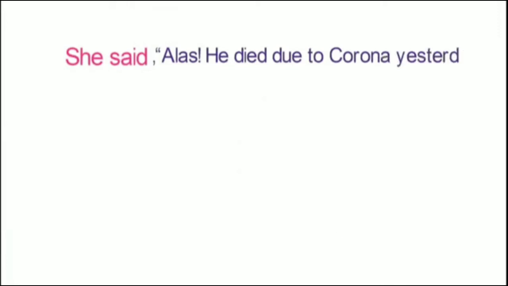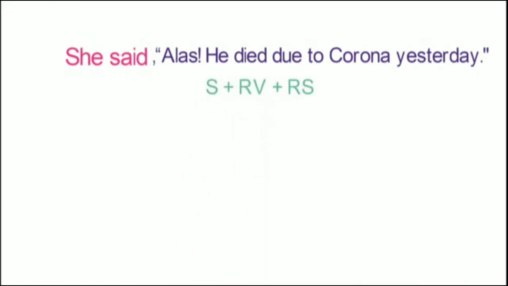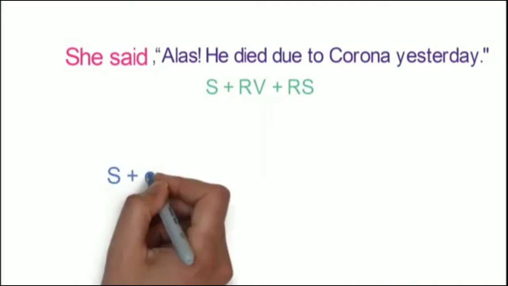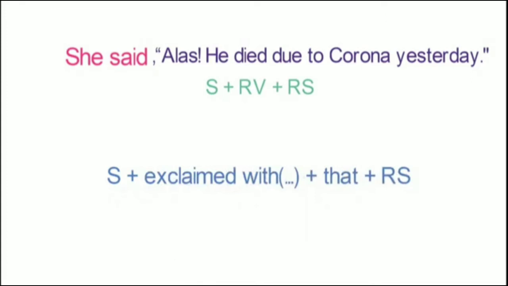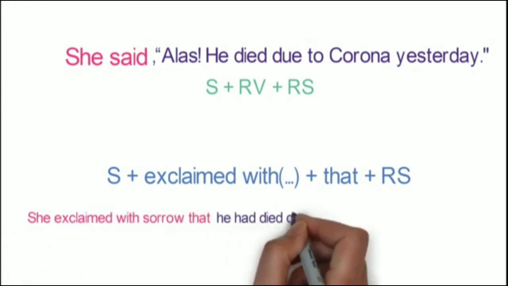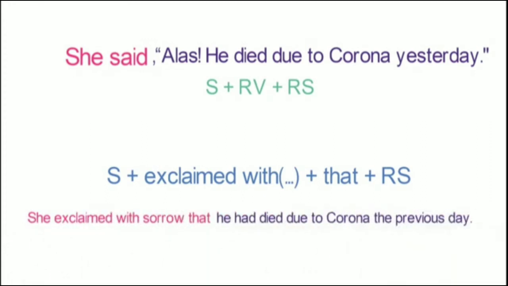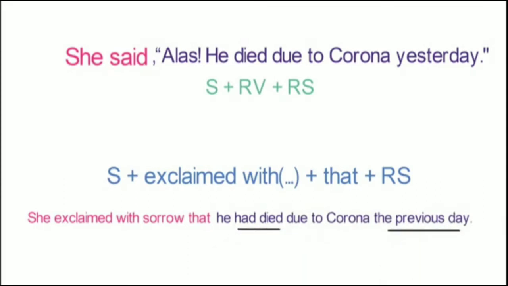She said, "Alas, he died due to corona yesterday." Here the direct speech structure is subject plus reporting verb plus reported speech. The indirect speech structure will be subject plus exclaimed with plus that plus reported speech. Following the structure, the sentence will become like this. She exclaimed with sorrow that he had died due to corona the previous day. Notice the change in tense and time denoting word.